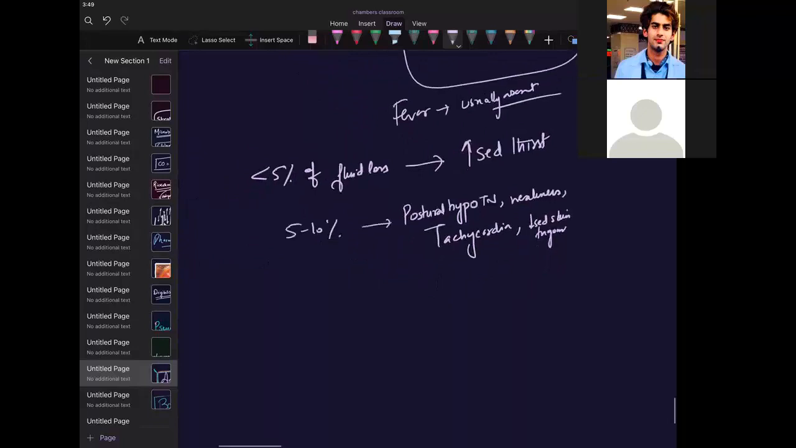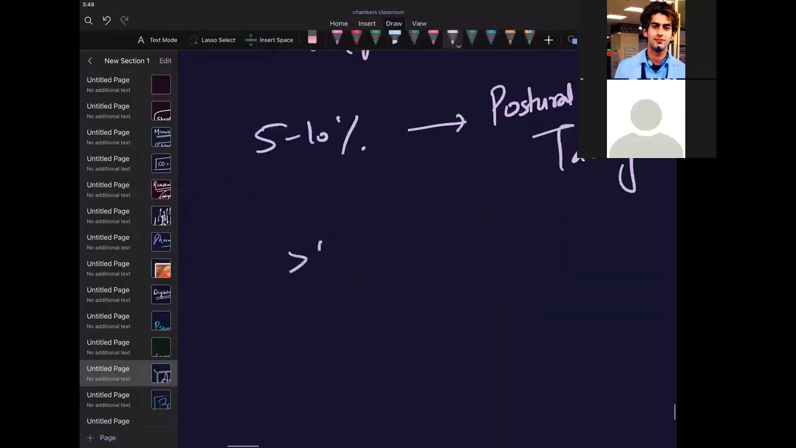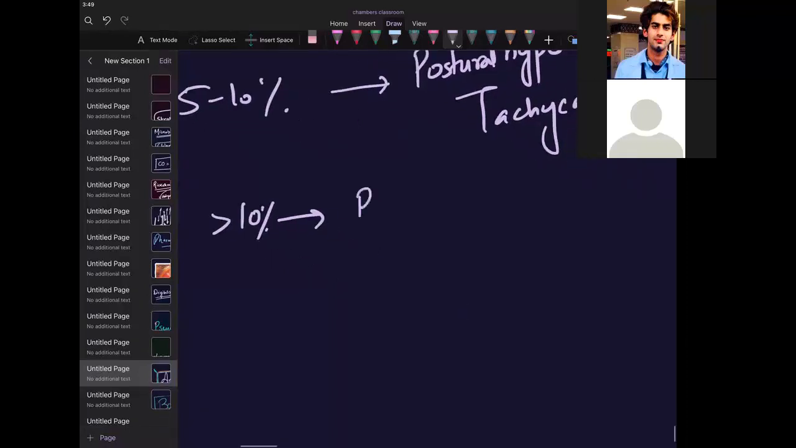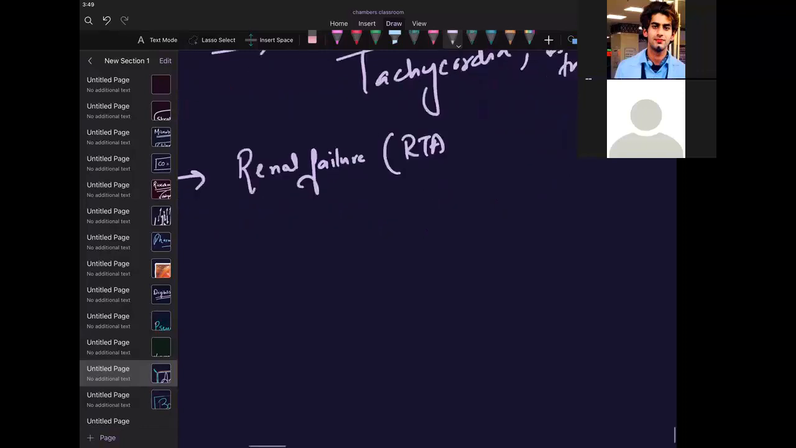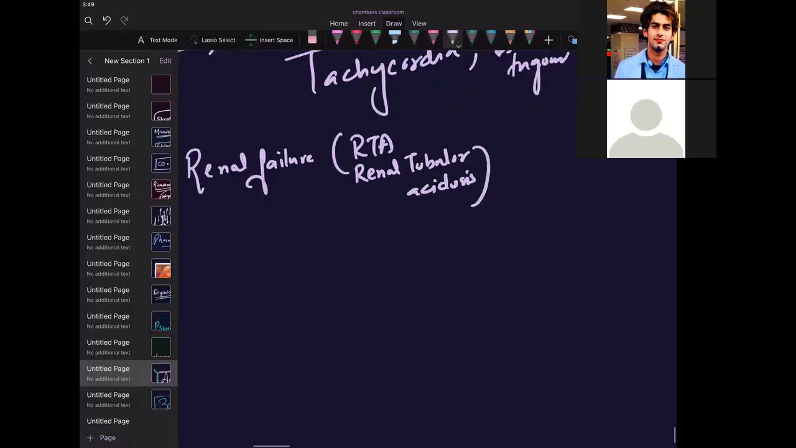If it is greater than 10%, the patient will show renal failure. Why? Because of RTA. What is RTA? Not road traffic accident, renal tubular acidosis. What will be the features of these? He will have oliguria. What is oliguria? Decreased urine output.